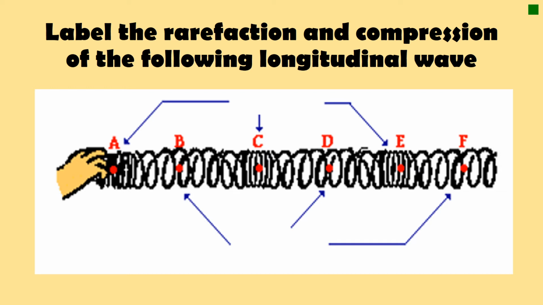I'm familiar with it. Rarefaction, not so much. So I'm going to label my compressions, which is where it is the most compressed. That would be A, C, and E in this one. Those are the compressions. And then I'm going to label the rarefactions, which is where it is spread out the most. Okay, so those would be my rarefactions.